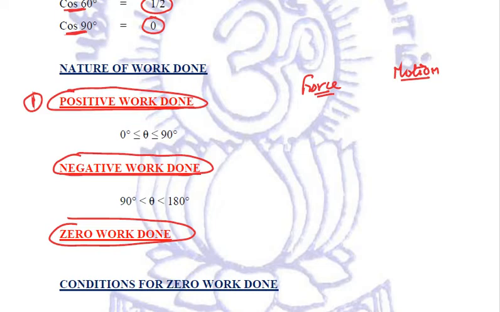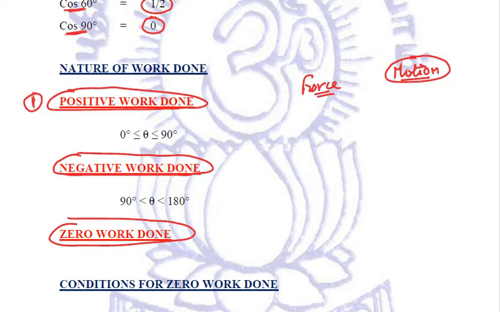Now, if the distance moved by the body is in the same direction in which force is acting, then we say that positive work is done. I repeat, when the motion of the body is in the direction of force itself, the work done is positive.